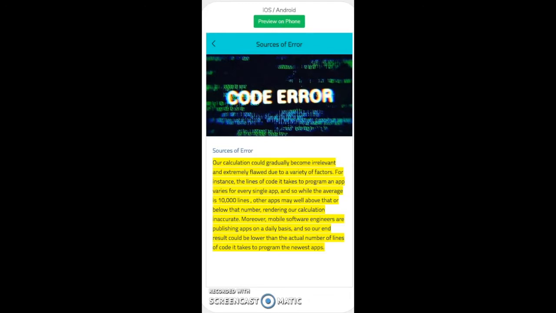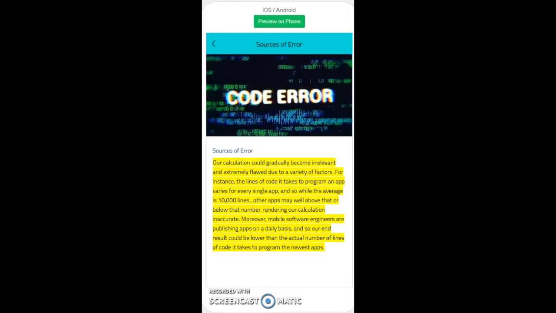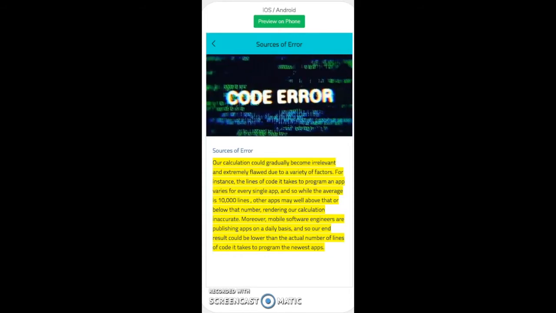And so while the average is 10,000 lines, other apps may have well above that number or well below that number, rendering my calculation as inaccurate. Finally, mobile software engineers are publishing apps on a daily basis. And so my end result could be lower than the actual number of lines of code it takes to program the newest apps, which are far more complex, of course.